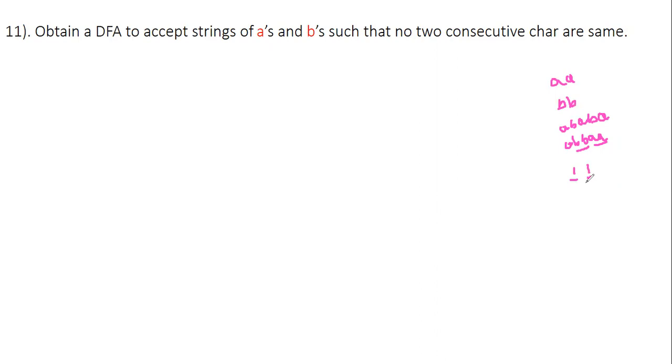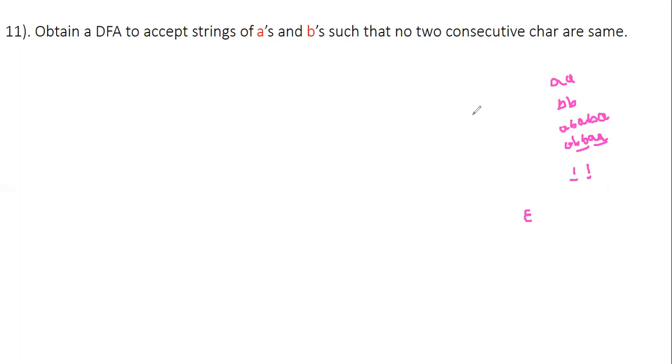So if we are having a combination of AB without repeating the characters in consecutive location, then obviously it will be accepted. And one more thing you need to observe in this question. They are saying that if you are having two consecutive characters, then only it will be rejected. But they're not saying anything about epsilon, so without input also, this DFA will accept, because we don't have a condition like minimum as the requirement.